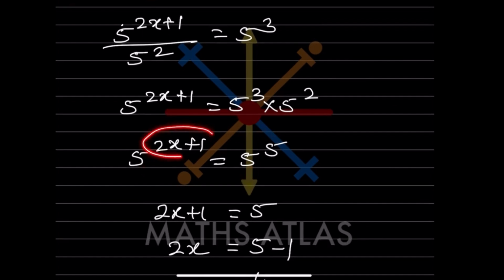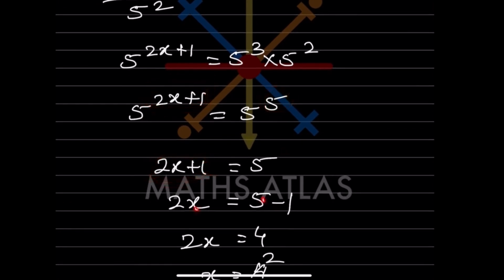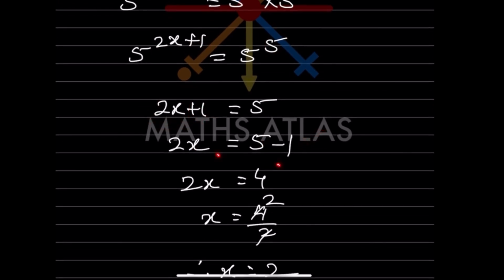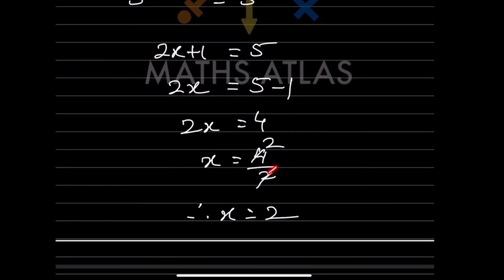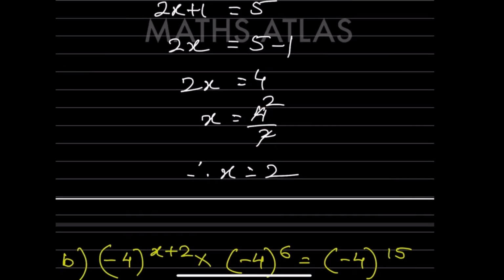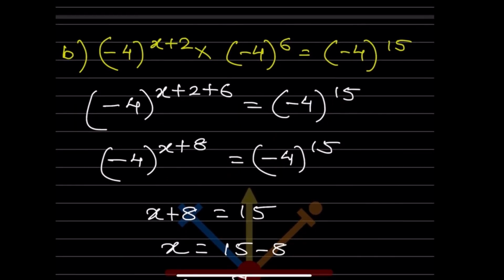So just we'll consider this 2x plus 1 is equal to 5. So 2x is equal to 5, plus 1 goes on the other side, that will be minus 1. So 2x is 4. So x will be 4 divided by 2. So x is 2. So the value of x is 2. Now let us see for this one.